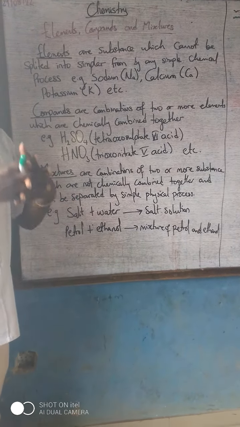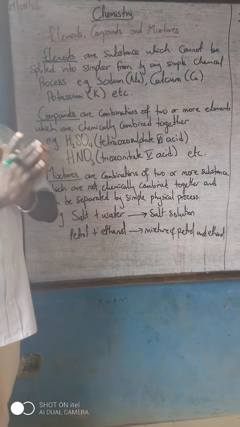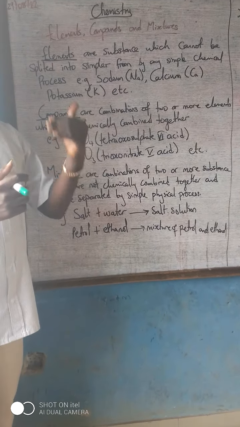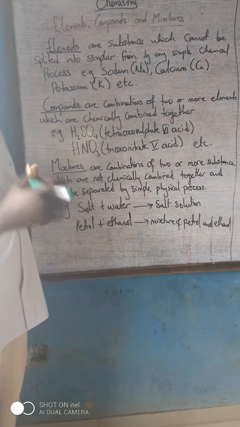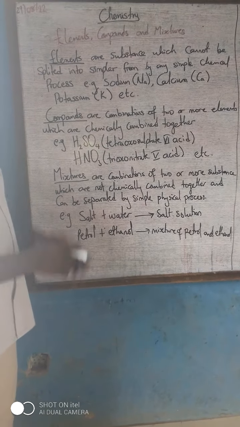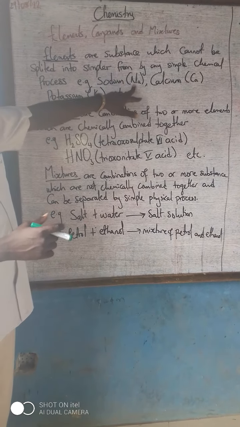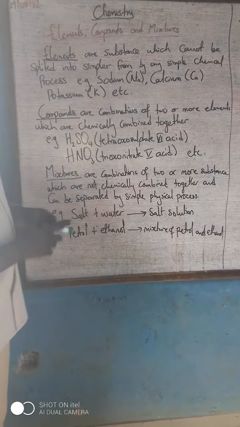Now, why do we say they cannot be split by a simple chemical process? That is, they cannot be divided. We assume for now that they cannot be divided by any simple chemical process, which means it is still possible that they can be divided, but by a complex chemical process, which we will possibly discuss when we get to that aspect. Examples of elements are sodium, represented by Na, calcium, represented by Ca, potassium, represented by K, and so on.